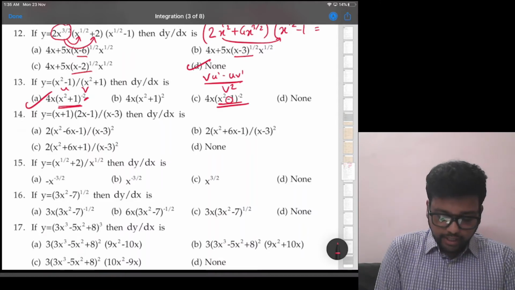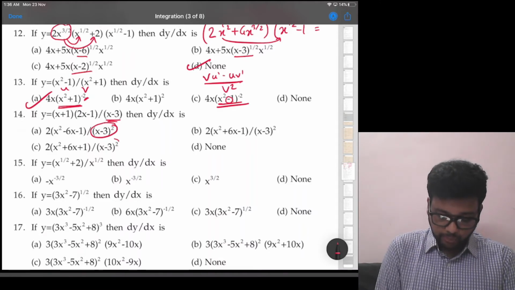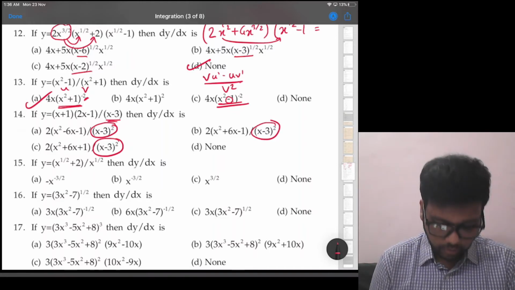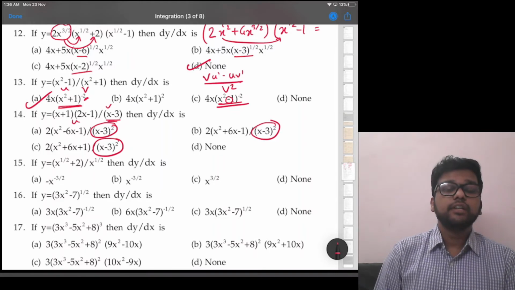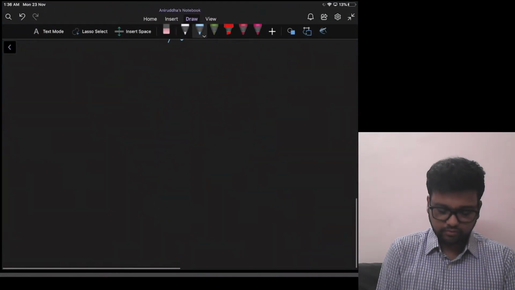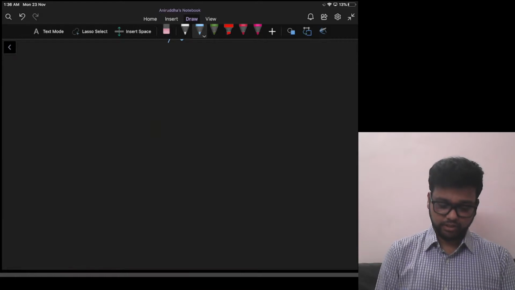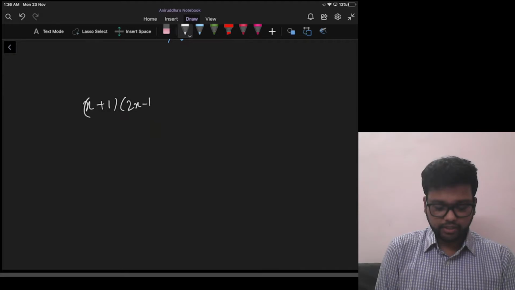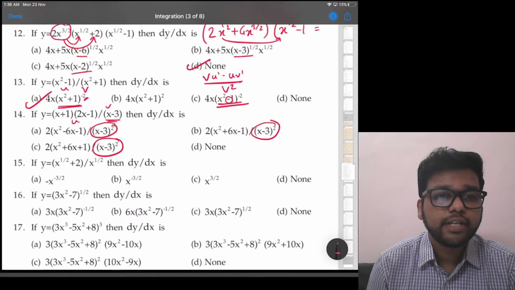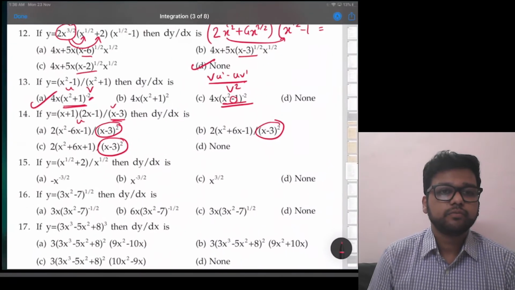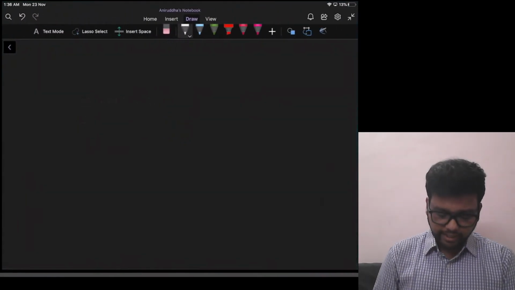Again, you see that denominator square is there in the options, option A, B, C, all. So it is better to use u by v rule. So let's use u by v rule. Let me write the question again. (x + 1)(2x − 1) divided by, what is it, x − 3. Correct, fine. So let's take derivative.